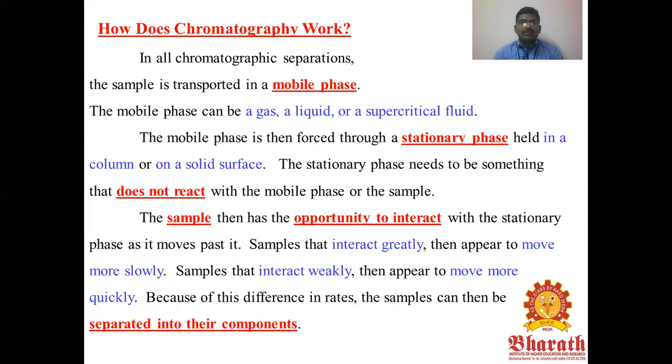The sample then has an opportunity to interact with the stationary phase as it moves. Samples that interact strongly appear to move more slowly. Samples that interact weakly appear to move quickly. Because of the difference in rates, the sample can be separated into its components.